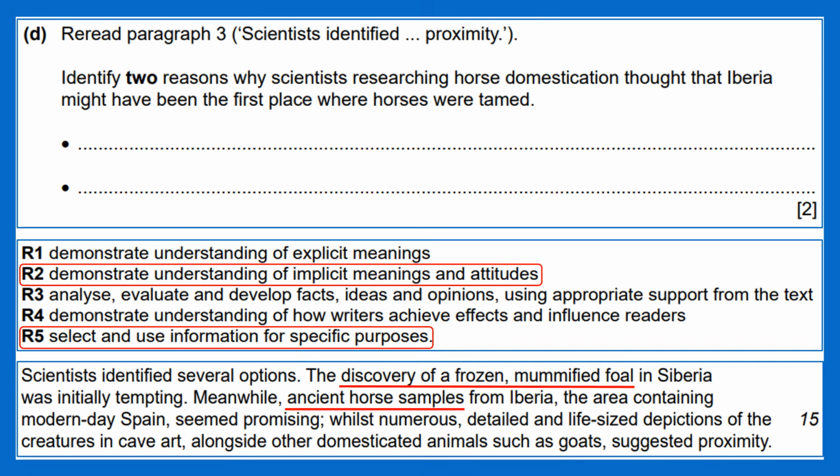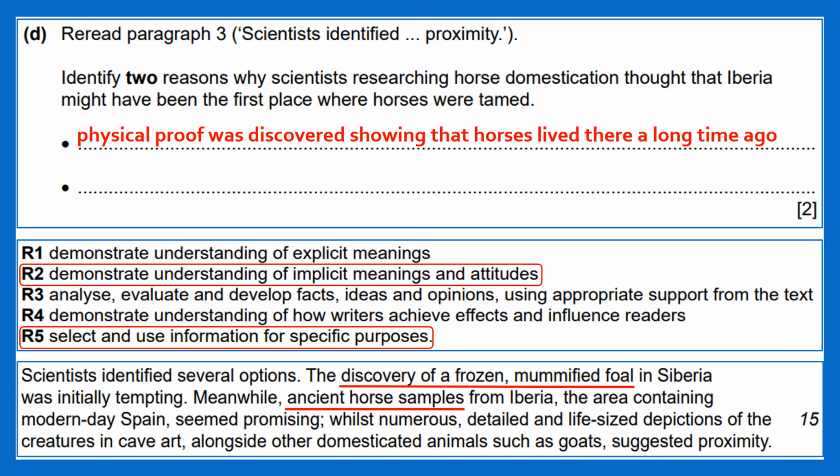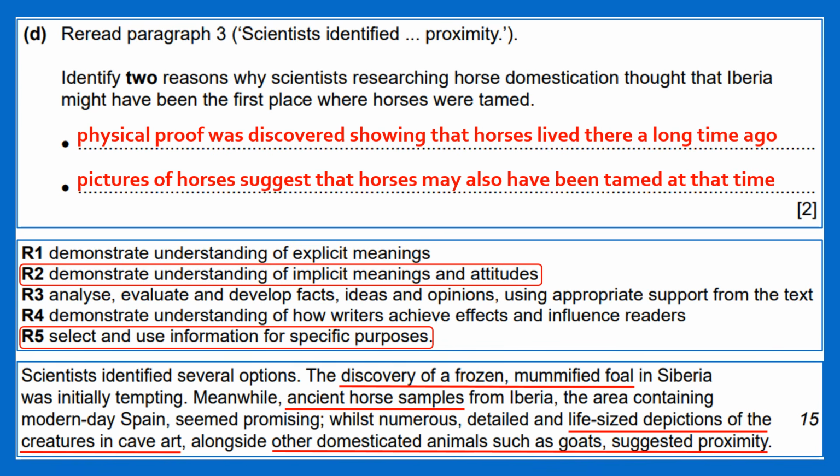From this, we can infer the first reason: physical proof was discovered showing that horses lived there a long time ago. The text also describes life-sized depictions of the creatures in cave art and mentions other domesticated animals such as goats, suggesting proximity. From this, we can infer the second reason: pictures of horses suggest that horses may also have been tamed at that time.